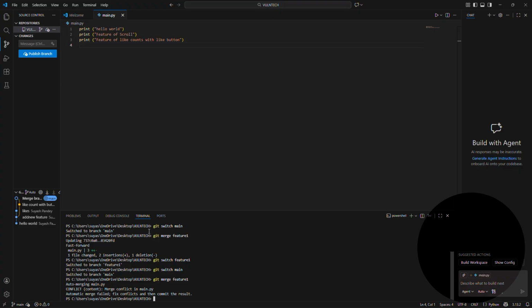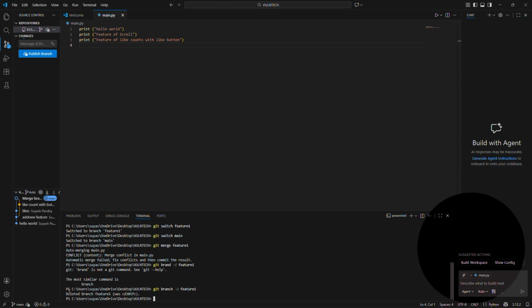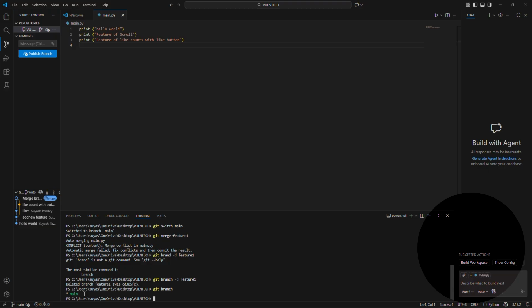Now conflicts are resolved, your features are added, and the feature 1 branch is useless now. So you want to delete that branch, and for that you just have to type git branch -d and the name of that branch, that is feature 1. Once you hit enter, okay, I made a mistake here, so just type git branch -d, and you can see deleted branch feature 1. And if we simply type git branch here, you can see only the main branch is present on our git.